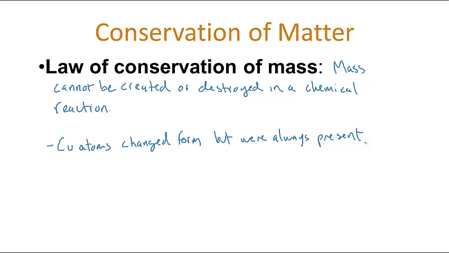Okay. Now, the law of conservation of mass is going to hold true for everything we do here. Einstein's famous equation E equals mc squared shows the matter energy equivalency. That's only for nuclear reactions, where you can get a small amount of mass converted to a huge amount of energy. But nothing we do in this class will break the law of conservation of mass, so we can assume that's going to be constant all throughout.